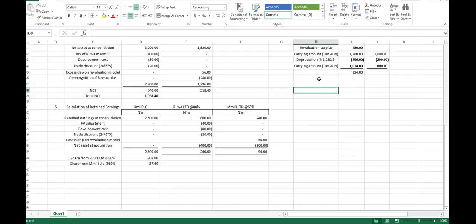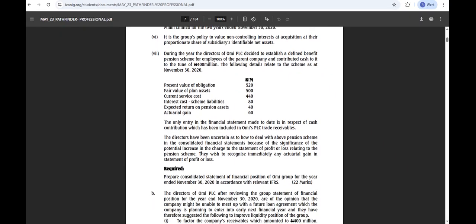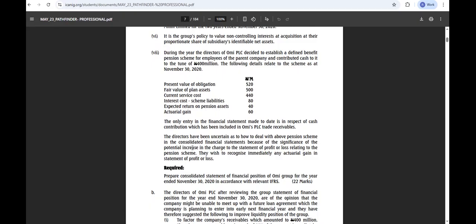Now, what should be our, what do we call it again? Pension. Defined benefit scheme. Is it defined benefit or defined contribution? It is a defined benefit pension scheme.